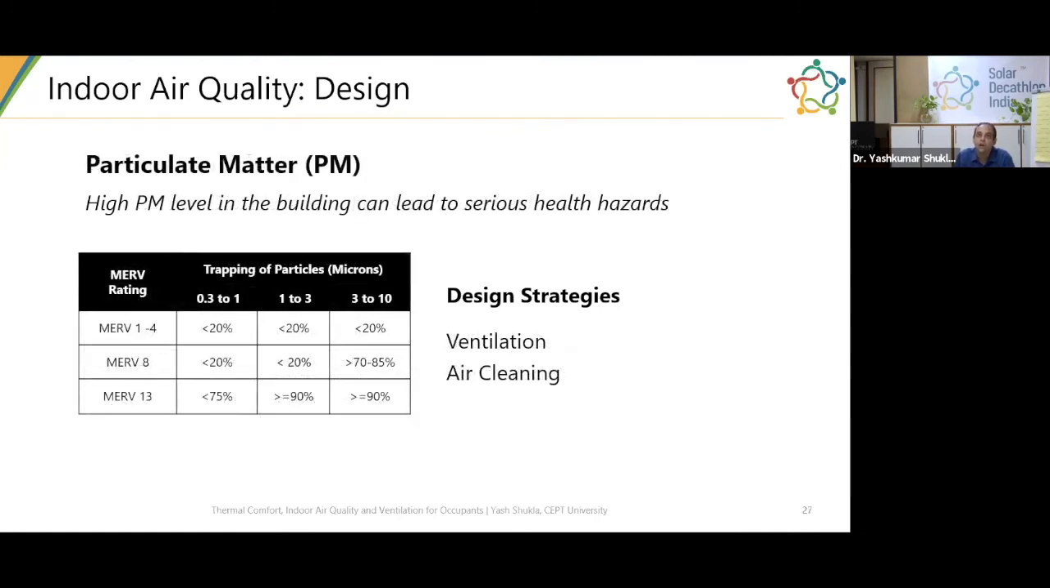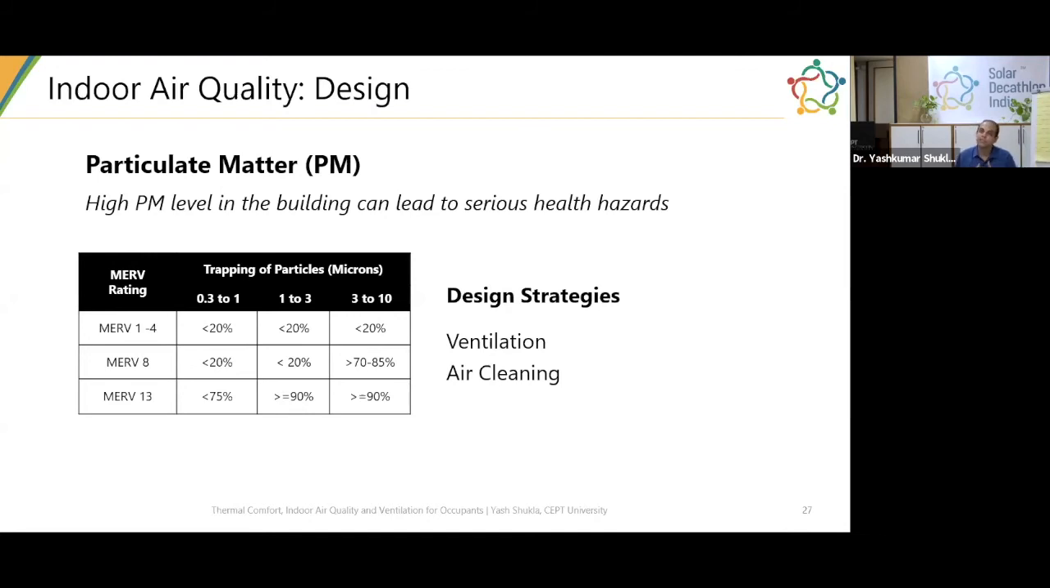Now talking about particulate matter. High PM level is also very, very dangerous. It goes in our lungs once we breathe it in, and these are very, very small particles, that's why we talk about PM 2.5, which can lead to a very serious health hazard. So this is a very important parameter to look at. Now, usually inside the building, there are no sources that generate particulate matter. So usually that comes from the outside.